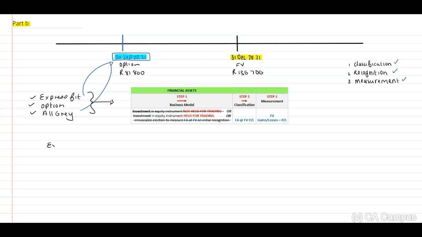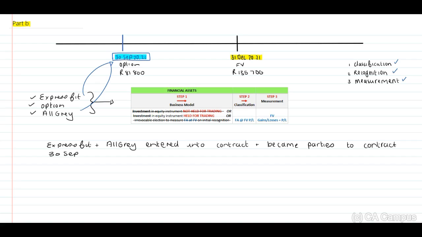Remember you need to include full sentences please. Therefore, on 30 September 2021, this will be our initial recognition date.